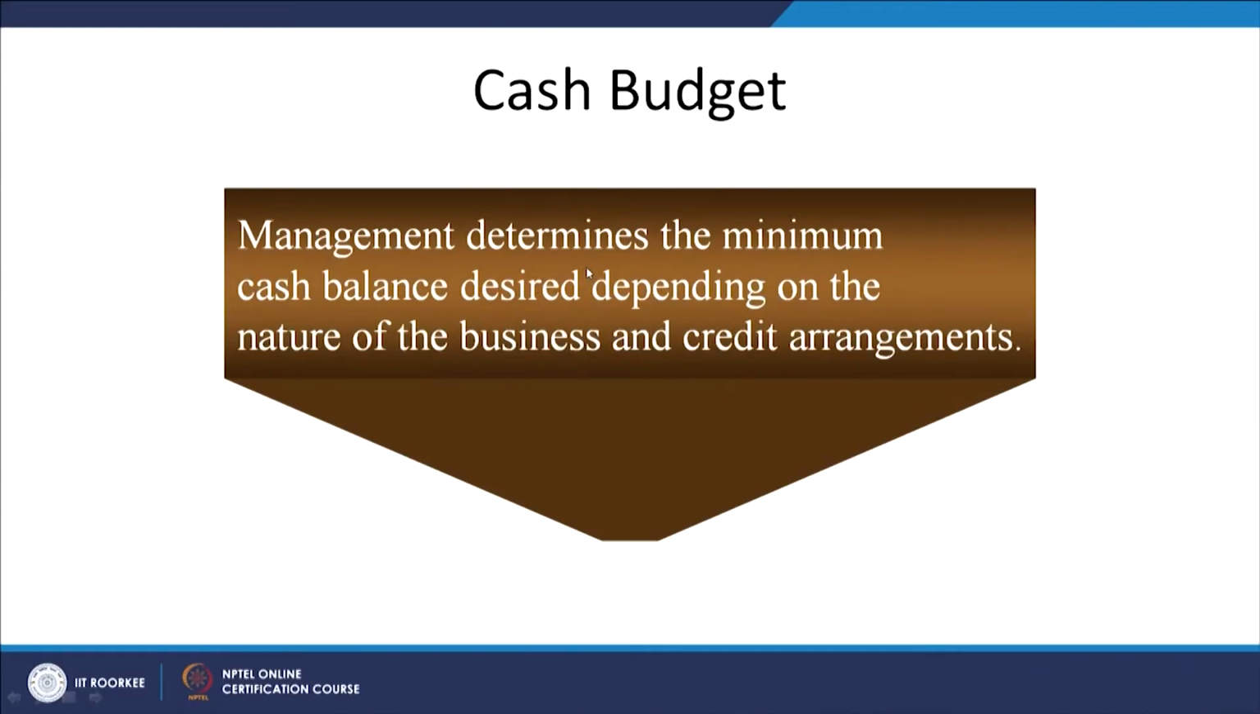And finally, in the cash budget, management determines the minimum cash balance desired depending on the nature of the business and the credit requirements. Like inventory, we keep a safety stock of cash also. We have to make sure that the minimum cash balance will always be there, and then other cash is required for the day-to-day monthly expenses. So total cash requirements we have to work out, and it is possible by preparing the cash budget.